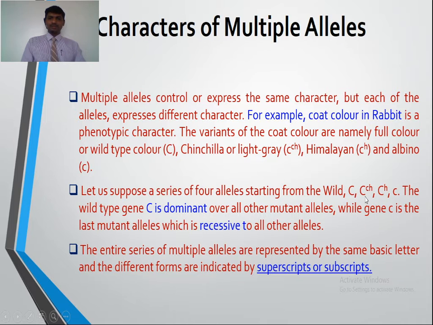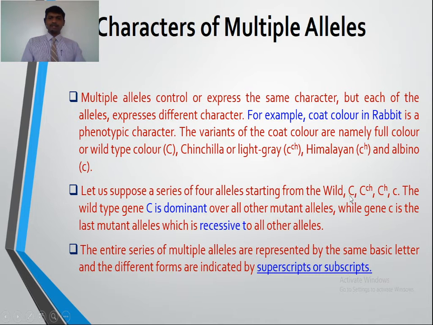Similarly, small c, which controls the albino phenotype, is recessive to all other alleles. Suppose we make a cross between chinchilla and Himalayan phenotypic traits, then we find only chinchilla, because chinchilla is dominant over Himalayan.